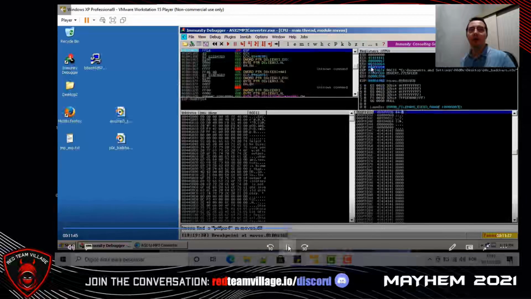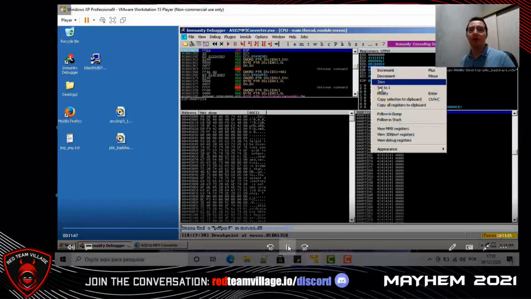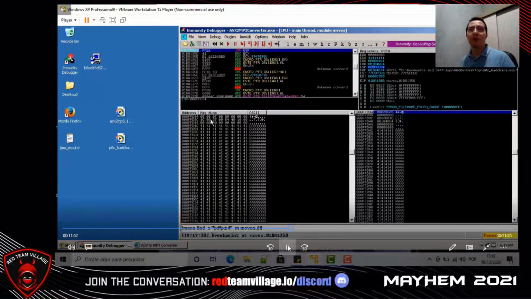So now let's right click on ESP, follow in dump. And we have in the dump the values 01, 02, 03, 04, 05, 06, 07, 08, and after that 000000.